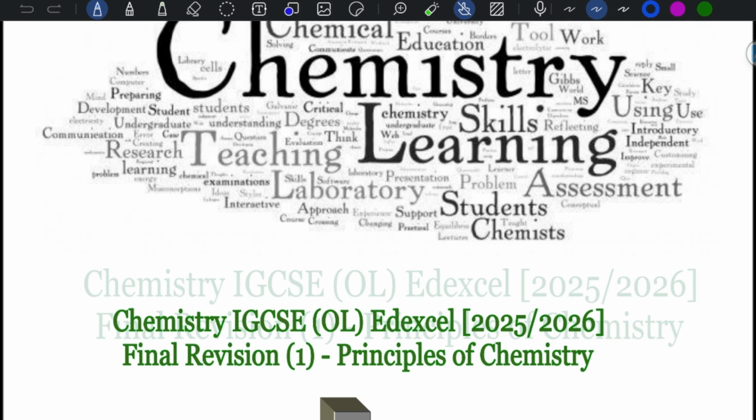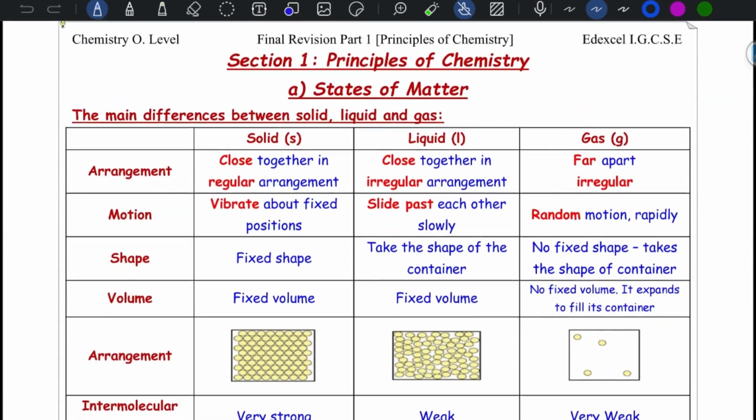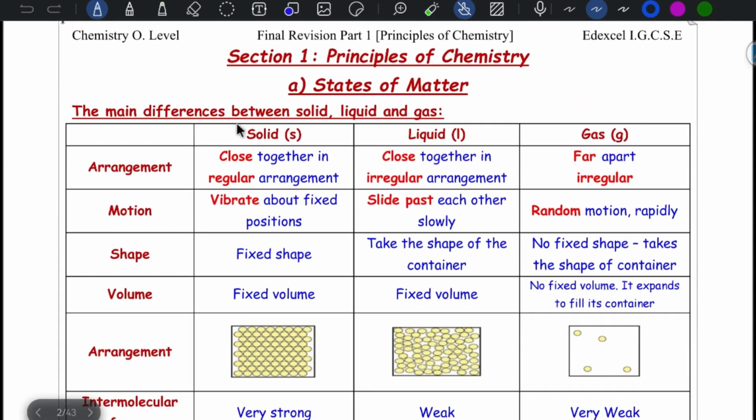طيب احنا هنبدأ من البداية خالص وهنكون ماشيين بالترتيب. الفيرست بارت من الريفيجن بتاعتنا Principles of Chemistry. Let's start with first lesson, States of Matter. You have to know the main differences between solid, liquid and gas. When we talk about arrangement, solid particles are close together in regular arrangement. For liquid, particles are close together but in irregular arrangement. For gas, particles are far apart, also irregular arrangement.